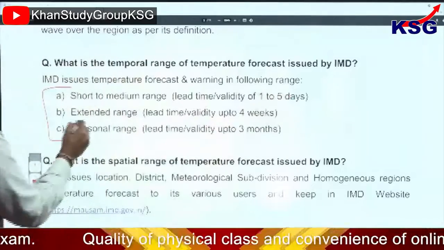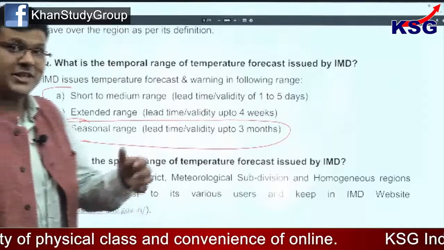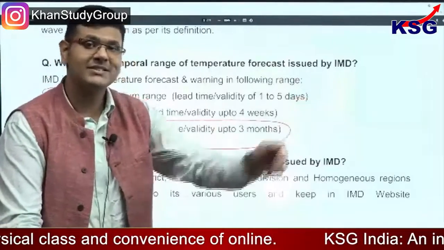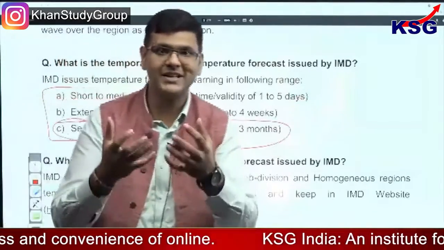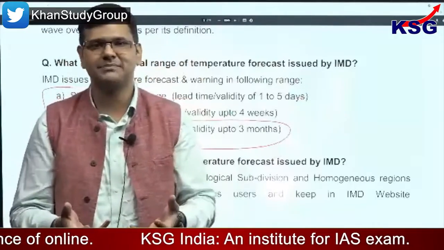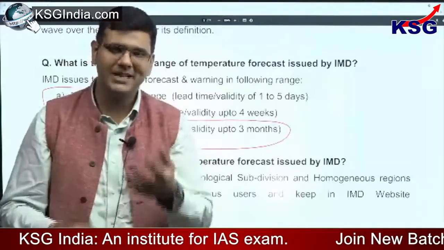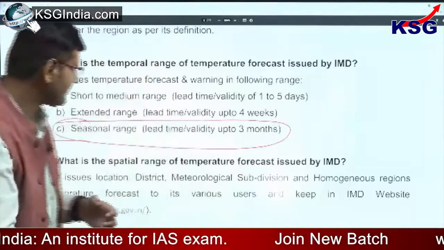Now this is the part where it's really very challenging. For 3 months you're trying to give a forecast in such an atmospheric scope where anything could happen. The monsoons might be delayed, the monsoons might not come, and there are so many reasons behind it.